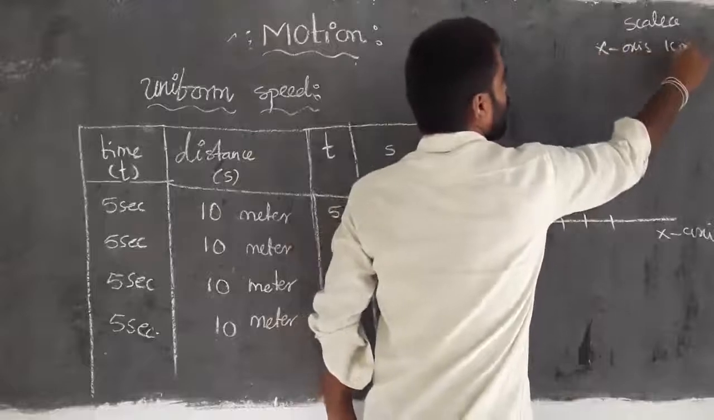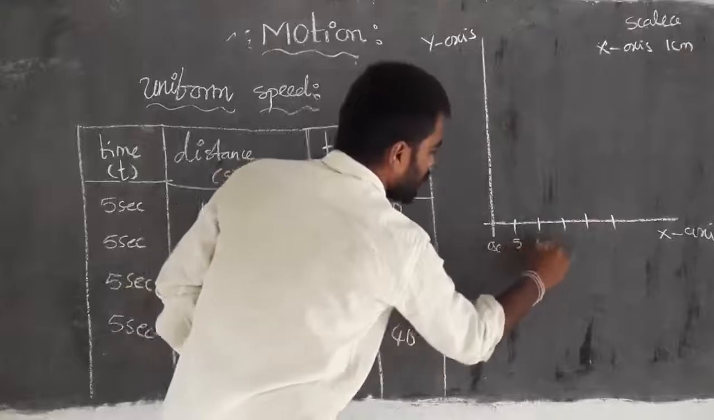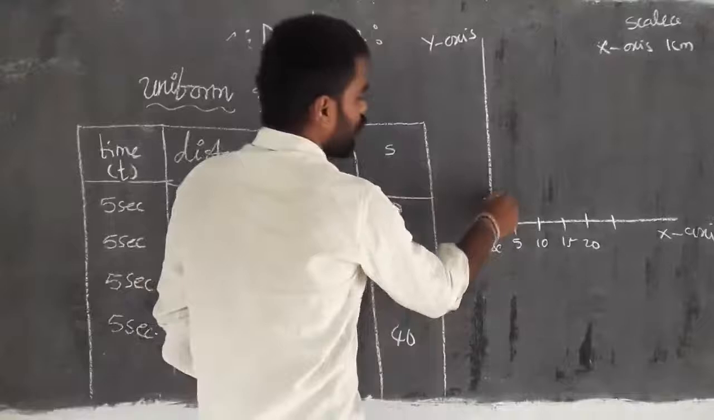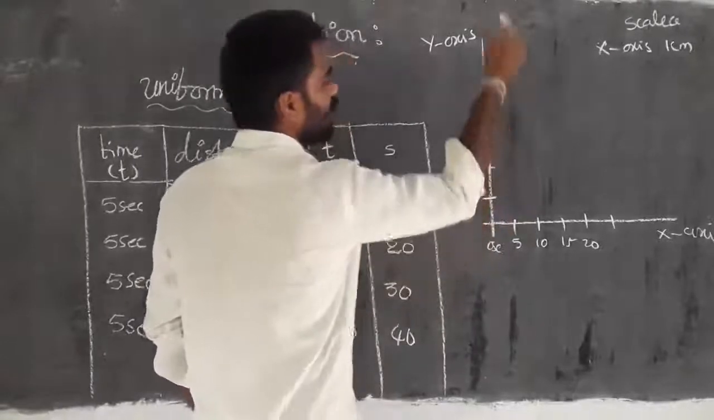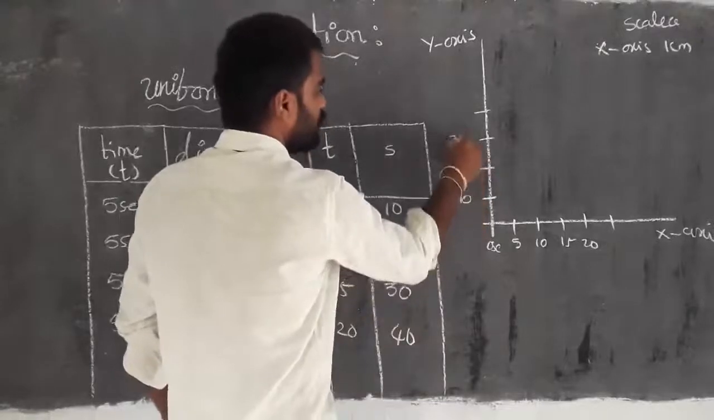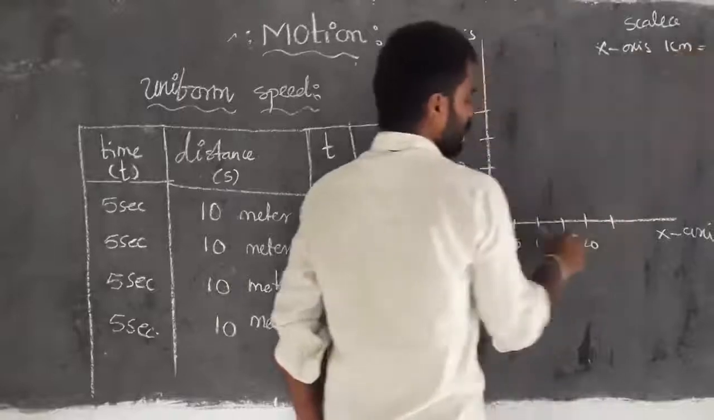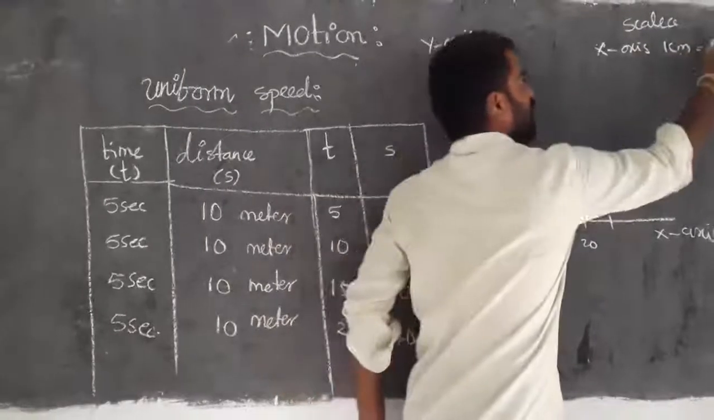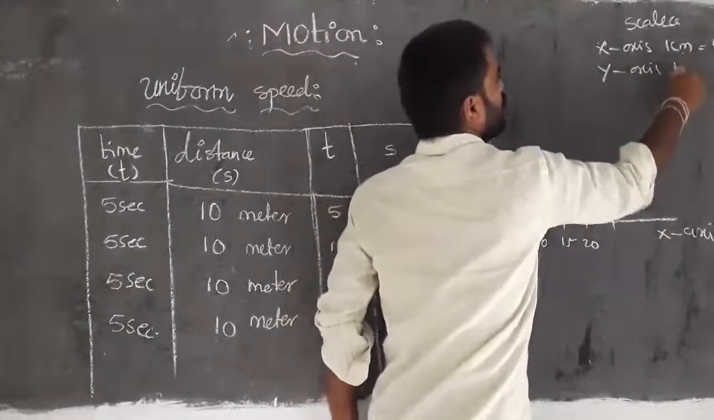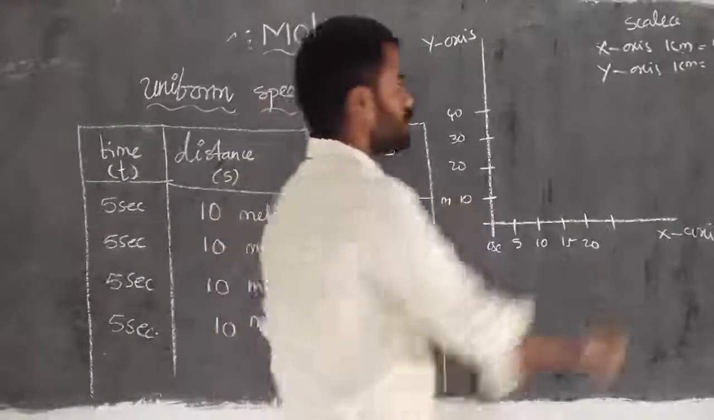So on the x-axis, 1 centimeter of value we have taken as 0 seconds, 5, 10, 15, 20. Then on the y-axis again we have to take thick lines, which I have taken as 10, 20, 30, 40. So the same thing we have to write. 1 centimeter on the x-axis indicates 5 seconds, and on the y-axis 1 centimeter indicates 10 meters. So that we have to write.